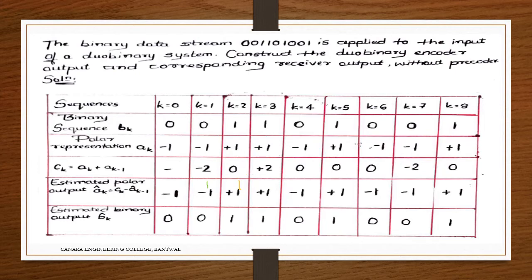So we have considered the duobinary encoder output, and also we have checked the receiver output. Now we have to compare whether it is the same. 0 we sent, we got 0 back, and here 0 we sent, we got 0 back. 1 we sent, 1 we got back. 1 we sent and 1 we got back. 0 0 1 1 0 0 0 0 1 1. This is all about without a precoder.